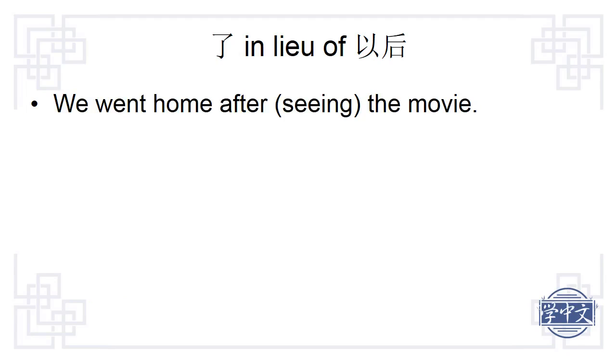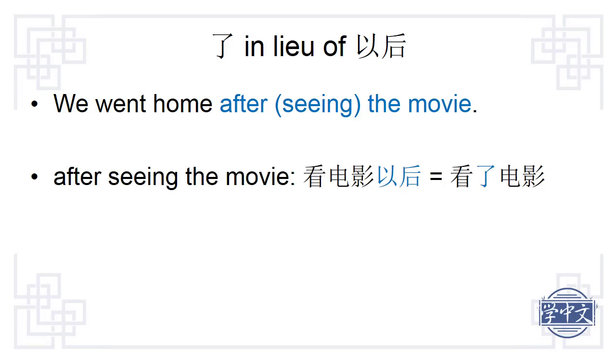Let's use some sentences to verify these rules. First sentence, we went home after the movie. In Chinese, you have to say after seeing the movie. After seeing the movie is 看电影以后. We can also say 看了电影. Remember, le must immediately follow the verb. After we say 看了电影, 以后 is omissible and is frequently omitted.